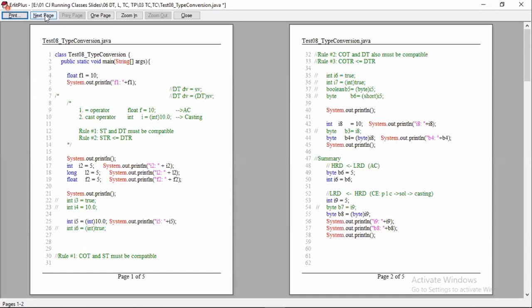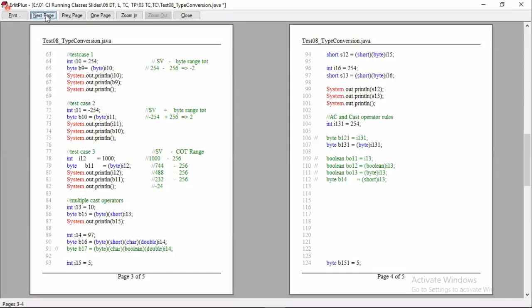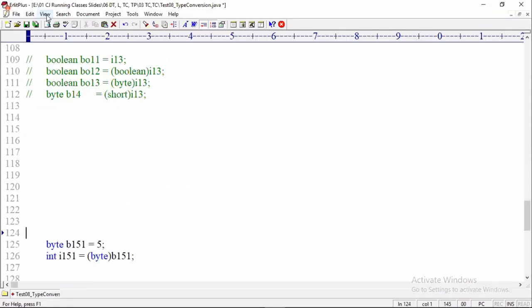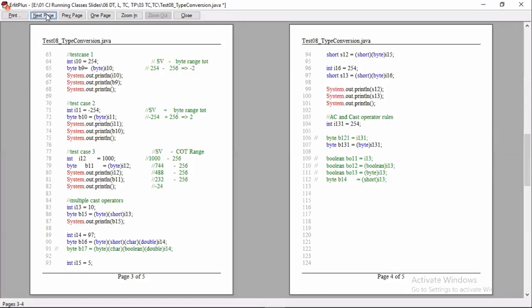One, two pages. First screenshot. Second. One second. Last, fifth page.